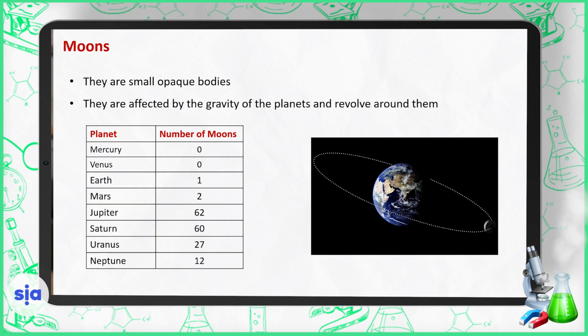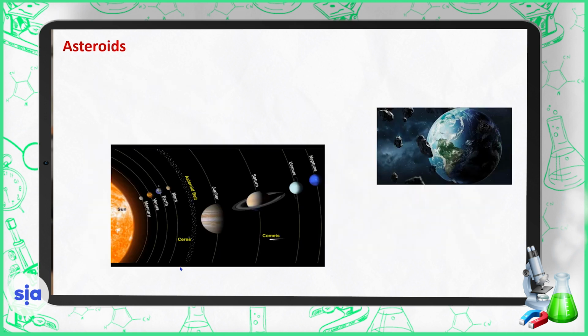Here are the different number of moons around each planet. Mercury and Venus have no moons. Earth has one moon. Mars has 2. Jupiter has 62. Saturn has 60. Uranus has 27. And Neptune has 12.